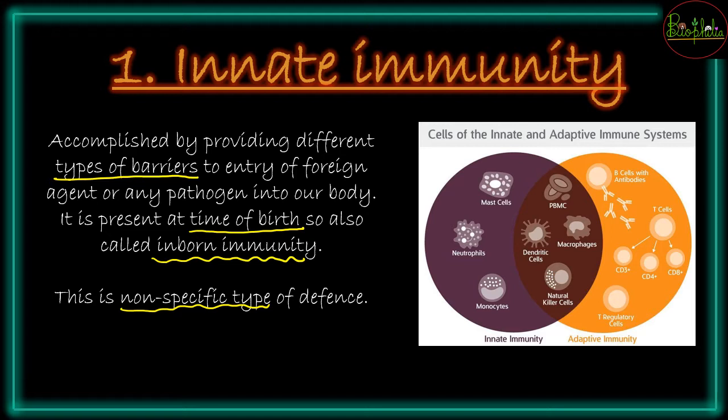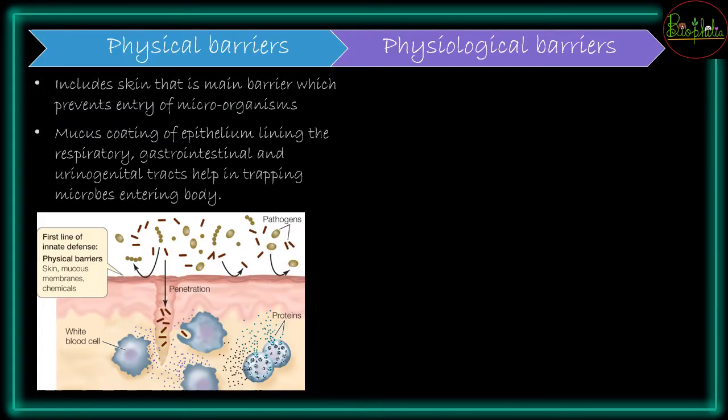Now let us understand the different kinds of barriers which help the newborn infant to have immunity against all those infections. The first kind of barrier is the physical barrier, which means it is literally a partition between the external and the internal environment. The first such physical barrier is the skin. Skin is the main barrier which protects from the entry of pathogens from the external environment.